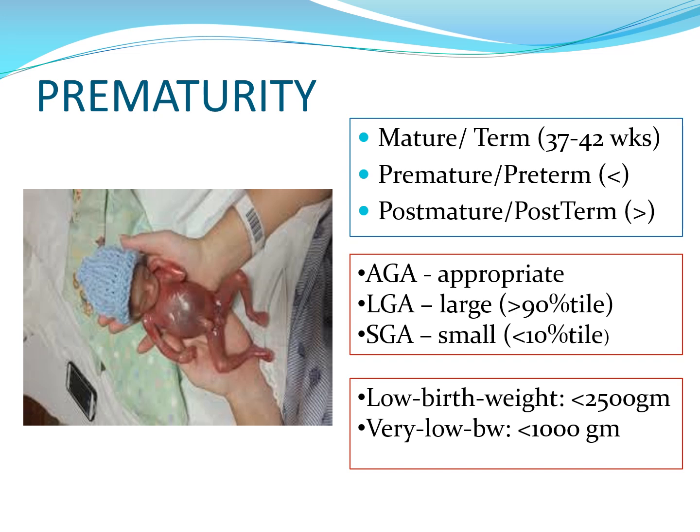Other terms that may be used would be AGA, LGA, or SGA. AGA is appropriate for gestational age. LGA is large for gestational age, and usually it's above the 90th percentile. And small for gestational age is usually less than the 10th percentile of the sizes and measurements. And then you can have low birth weight, less than 2,500 grams, and very low birth weight, less than 1,000 grams.